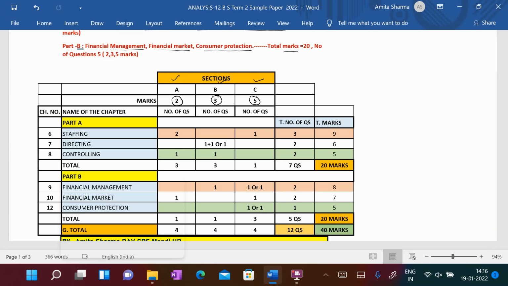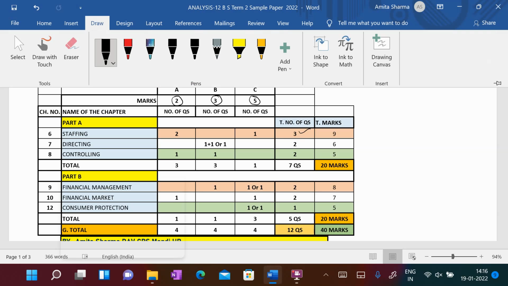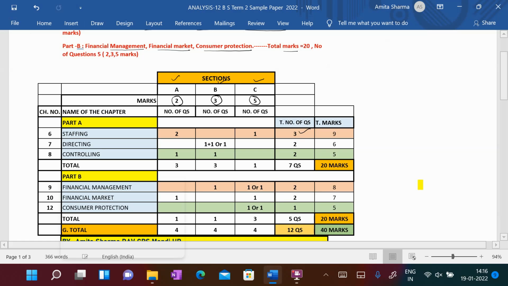So, from chapter staffing, dear students, there will be 2 questions of 2 marks and 1 question of 5 marks. So, the total number of questions coming from chapter staffing will be 3 and the total marks from chapter staffing will be 9.